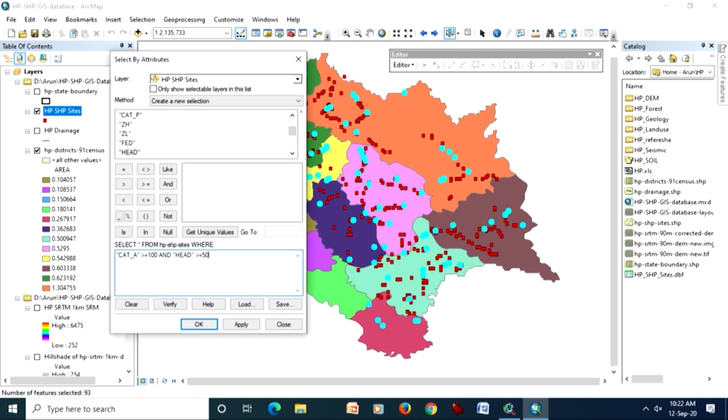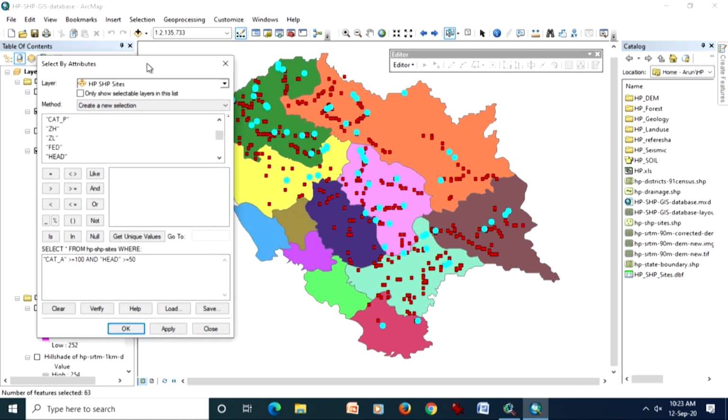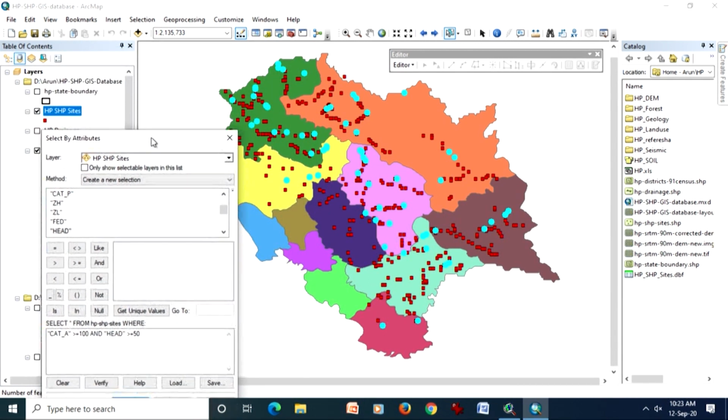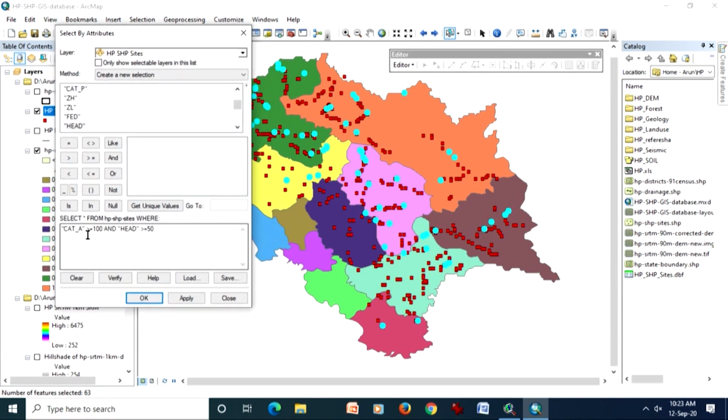For query building it is not an important thing. Whatever the units are, those will be there. We do not have to type or say anything about them. And when I say apply, now only those sites out of this point data which satisfy these two conditions have been selected.